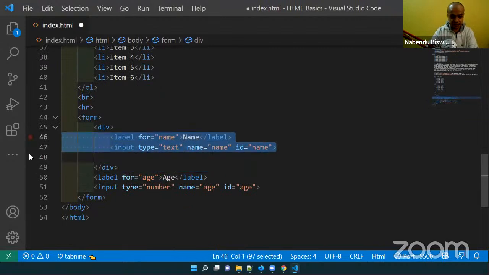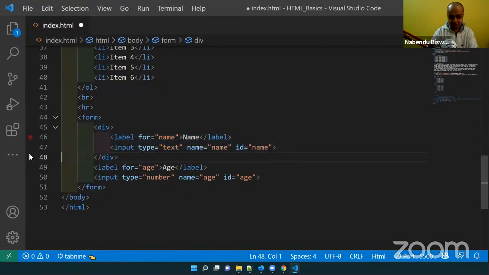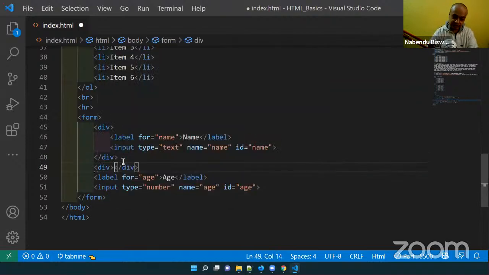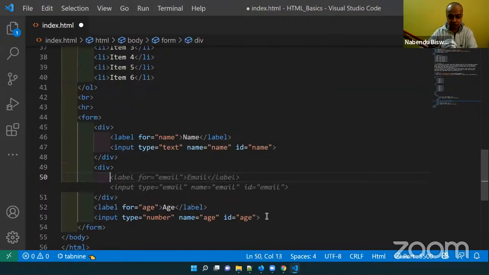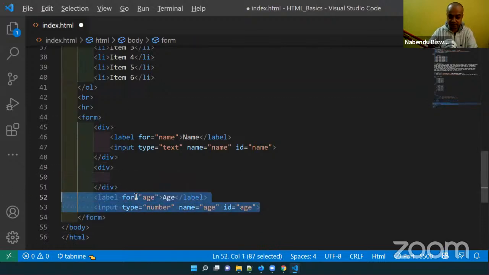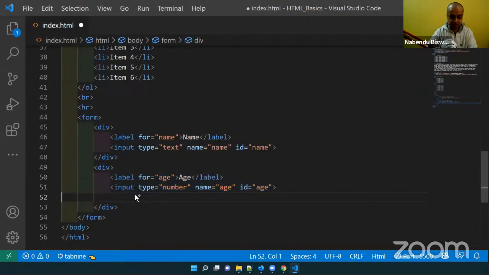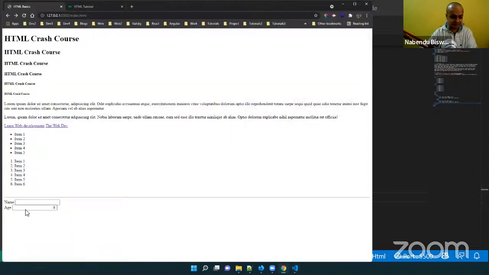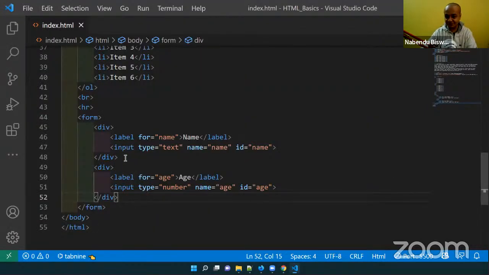A div is a block level element, and you'll see in all HTML code this div thing is there. And another div is there, and this one also I will wrap with a div, save it. Now if I come here, see both of them are on the next line. We have some space issue and all. Right now we're not doing CSS, so we cannot use CSS. We'll use CSS next.